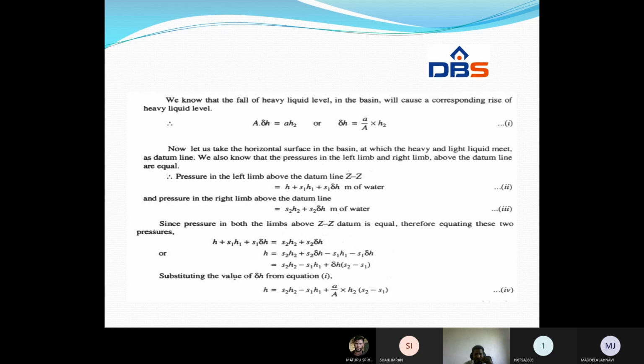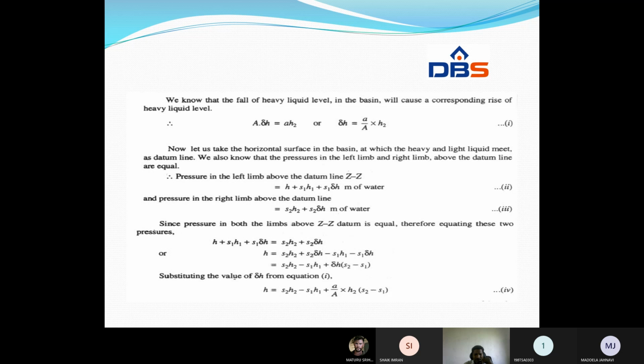Since the pressure in both limbs above the ZZ datum is equal, equating the two pressures: H plus S1 H1 plus S1 delta H is equal to S2 H2 plus S2 delta H. If you simplify it, we get this equation: H is equal to S2 H2 plus S2 delta H minus S1 H1 minus S1 delta H. In these two terms delta H is common, so make it common: delta H into (S2 minus S1). So the expression is H equal to S2 H2 minus S1 H1 plus delta H into (S2 minus S1).